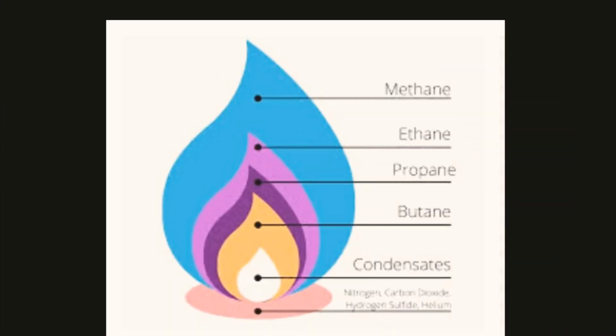As you can see on the slide, the major part of this natural gas comprises of methane. Then it also has ethane and propane in small quantity, butane also. Then we have condensate and few other gases which are present in traces.